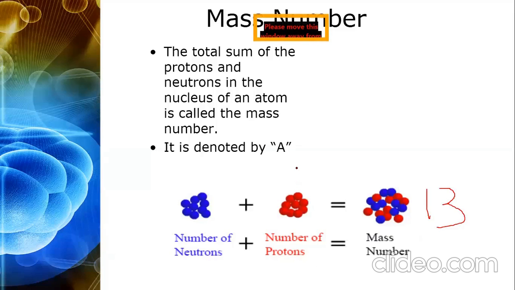And this is 6. Can you find out the number of neutrons? Beta, everyone let me know the number of neutrons quickly. I want the answer from each and every one of you.